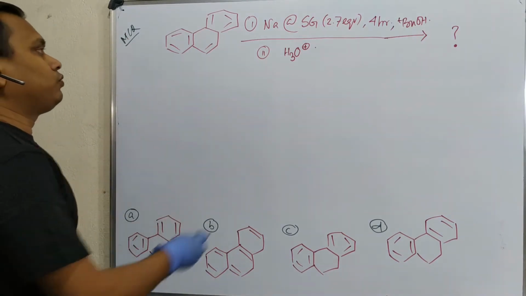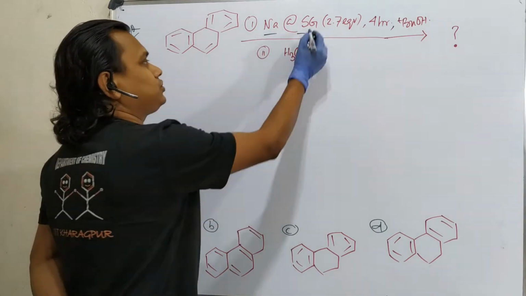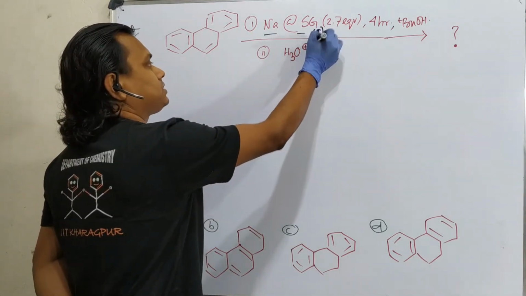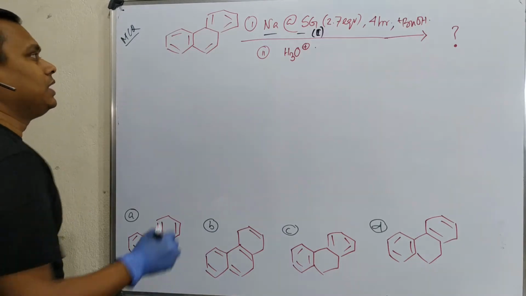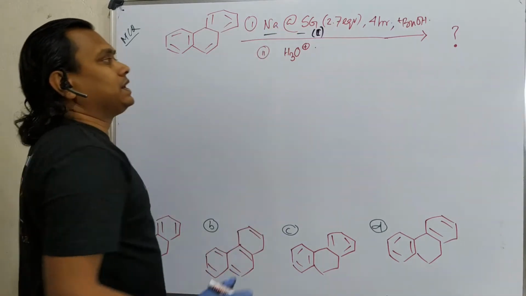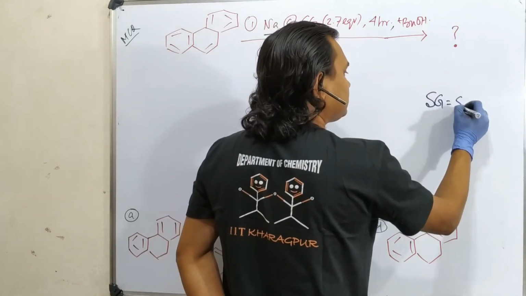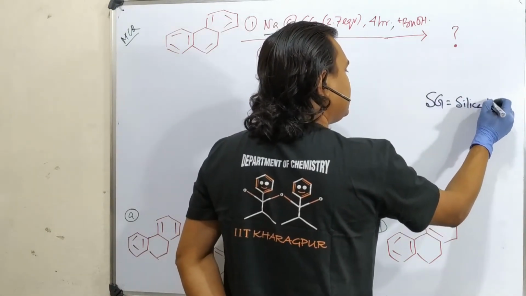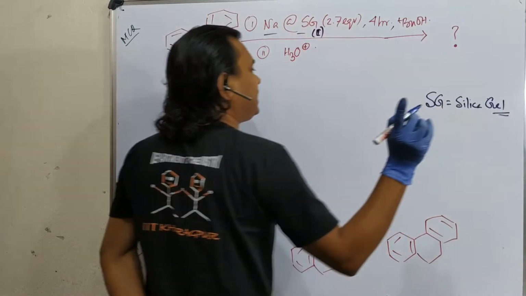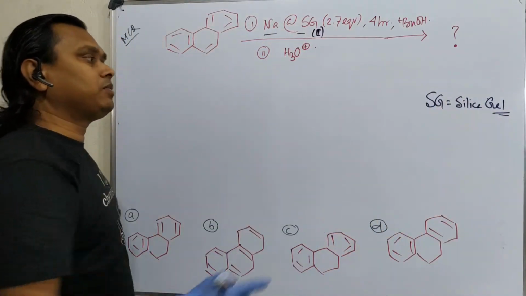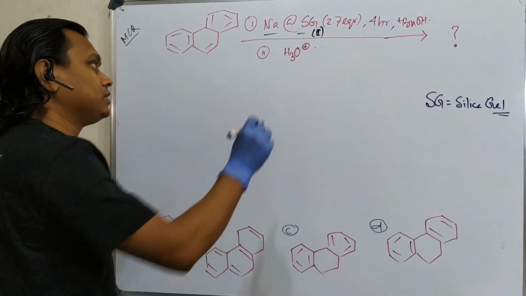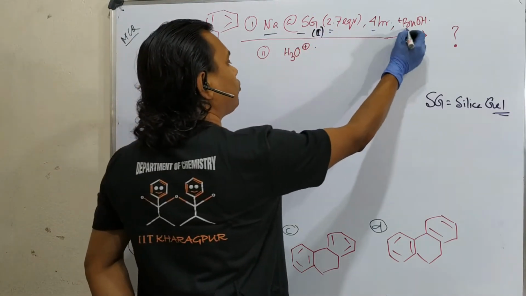Fine. So what is this? This is Na on SG. This is sodium on silica gel. SG means silica gel. At the end of this lecture, I shall explain a little bit about what is sodium on silica gel. So this is 2.7 equivalent, and 4-hour tertiary butanol.